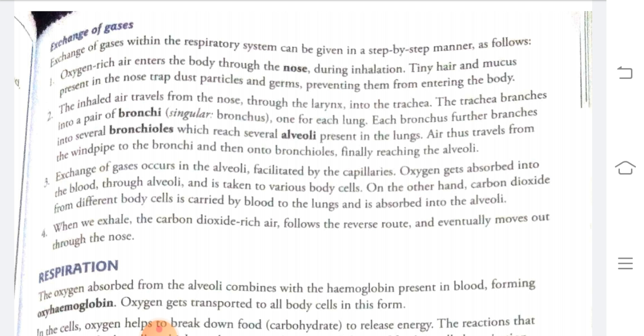The blood capillaries absorb the oxygen from the alveoli and release the carbon dioxide into the alveoli, and from the alveoli it reaches the lungs. The carbon dioxide reaches the lungs, and from the lungs through the windpipe and nose it is removed out into the surroundings. So in this way the exchange of gases takes place through our lungs and the surrounding.